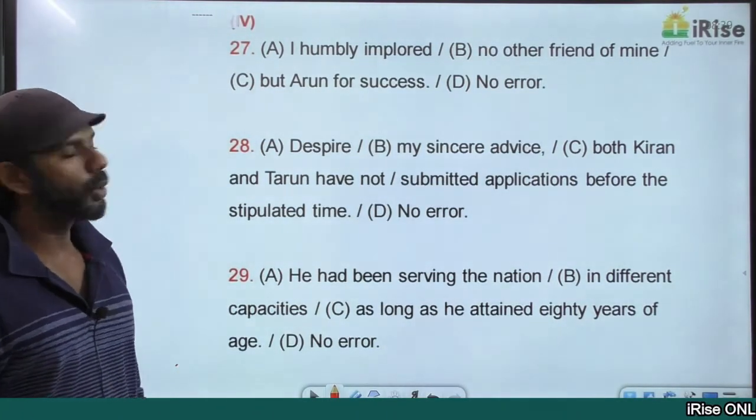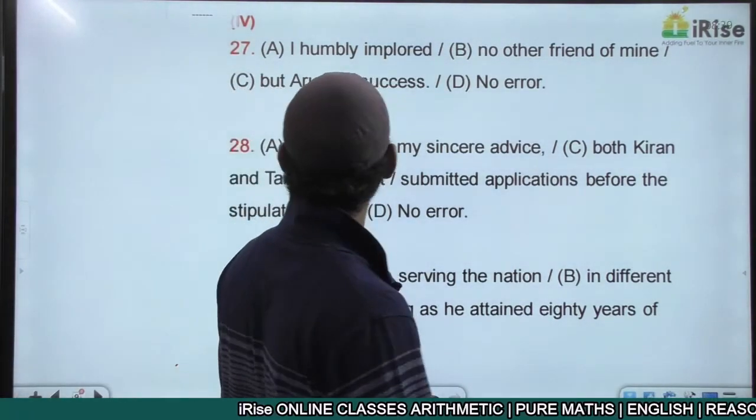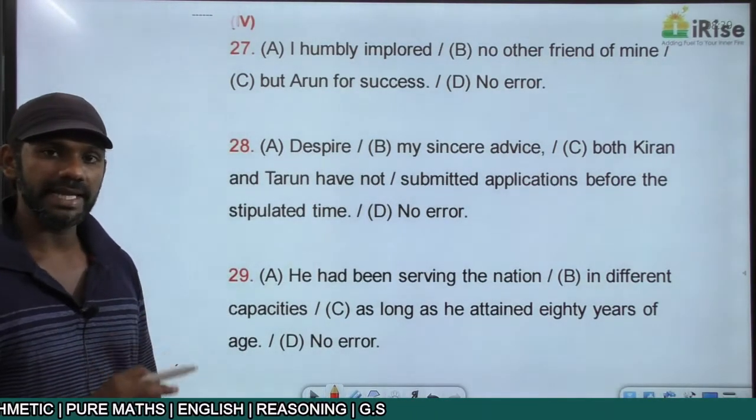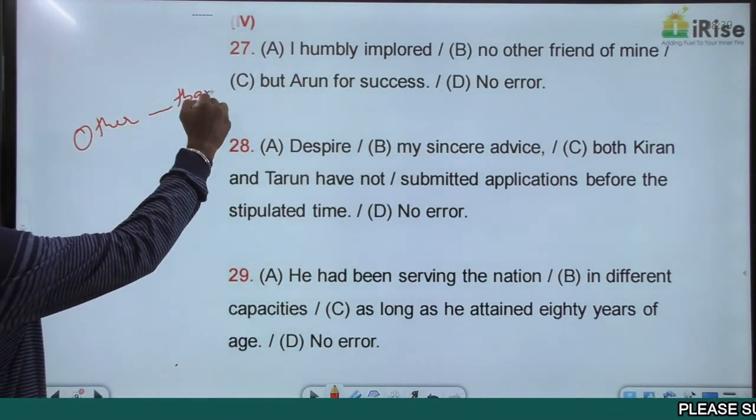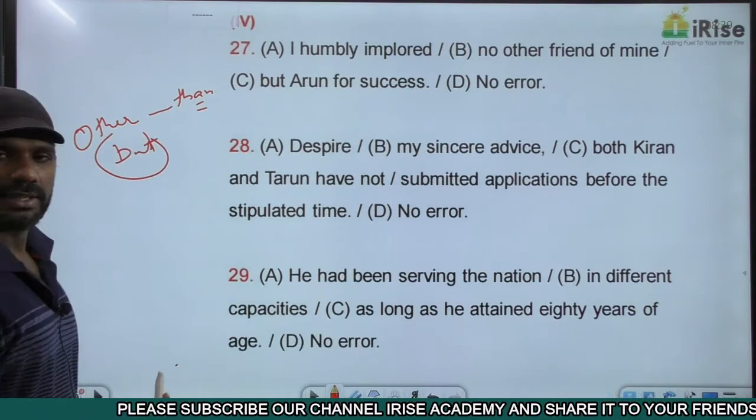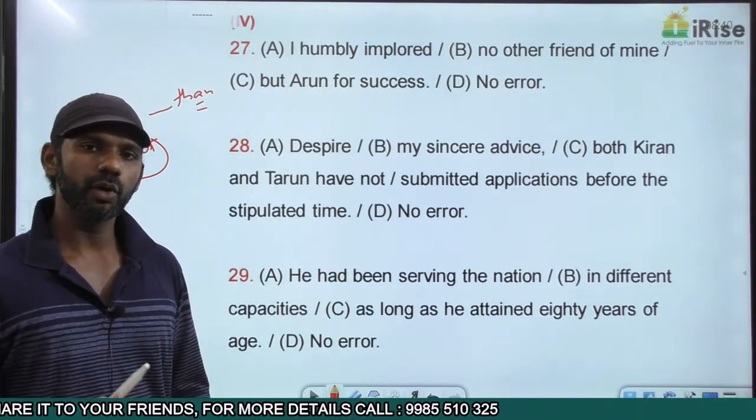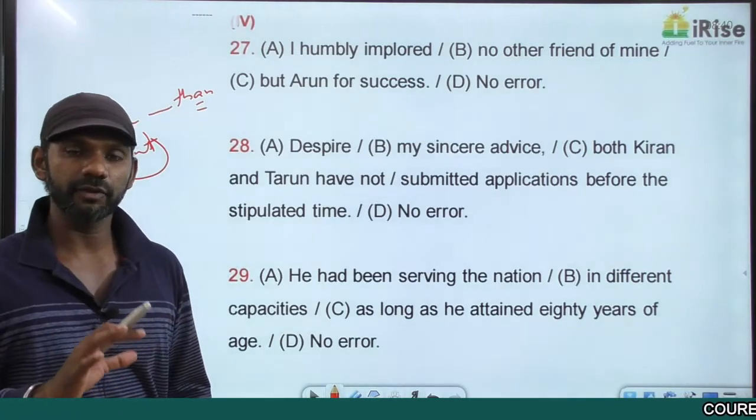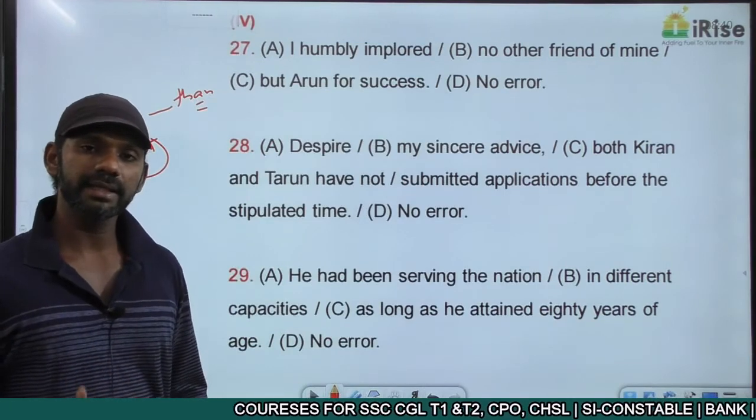Implore means requested. I humbly implored no other friend of mine but Arun for success. Now here, we discussed this rule towards the end of conjunctions, right? Other will be followed by than, and the same idea can be framed using but. She is no girl but my sister means she is my sister. The same idea can be framed in the other than form as she is no other girl than my sister.